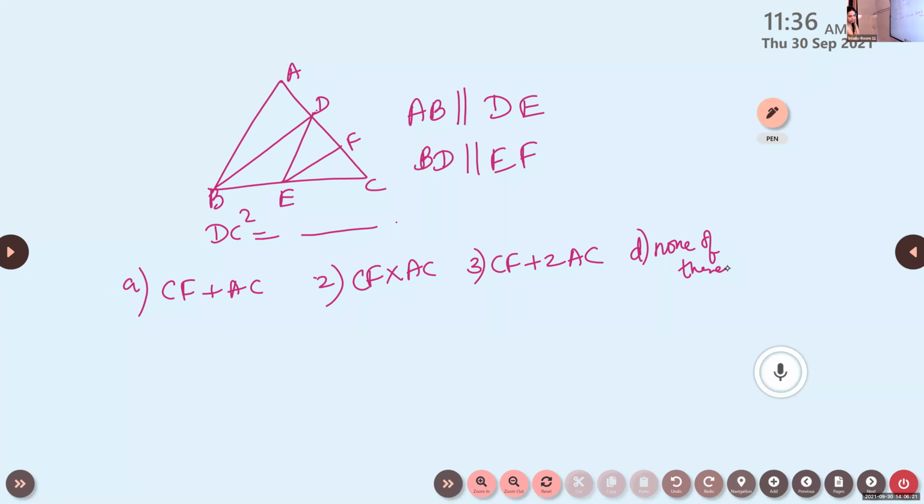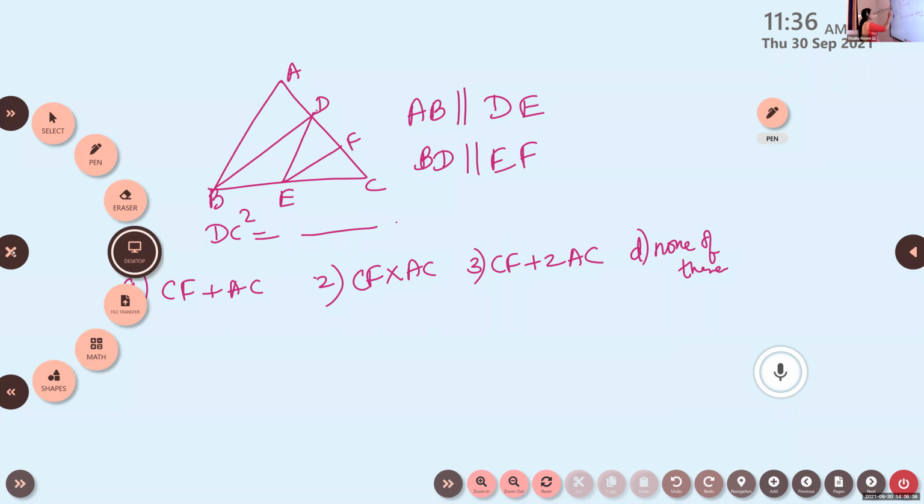What is the answer? How to do this? The same question is there in your textbook. I think the name or figure is changed. Okay. How to do this?